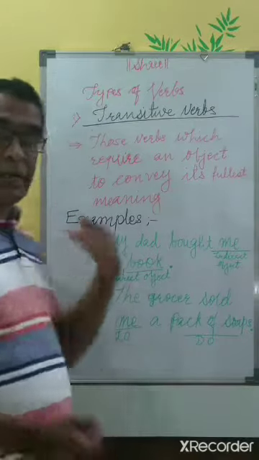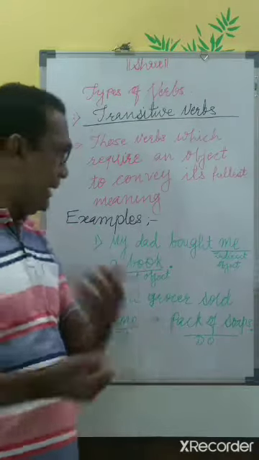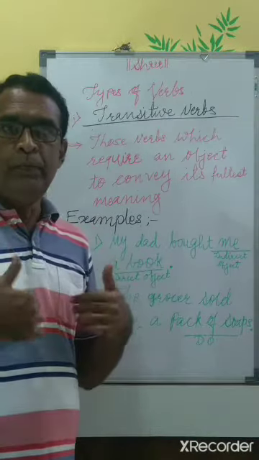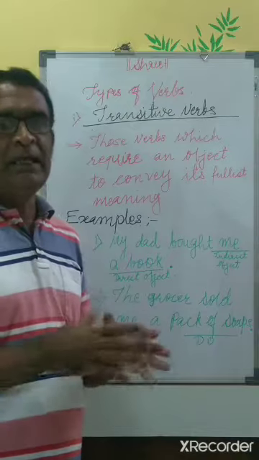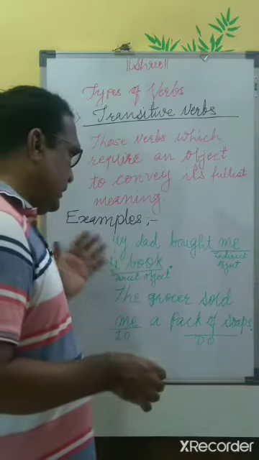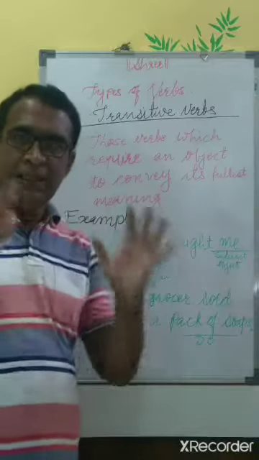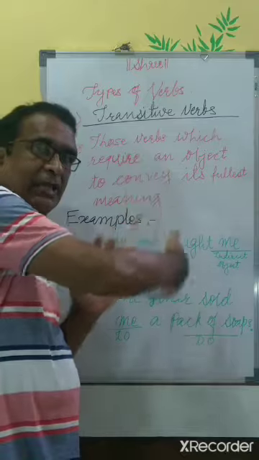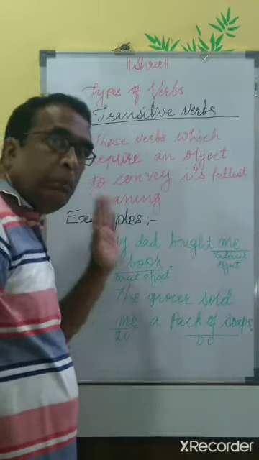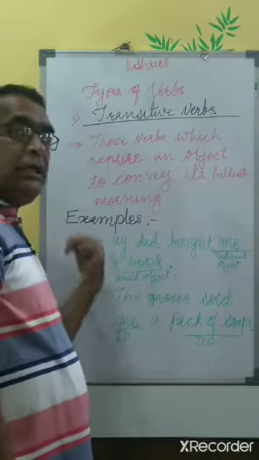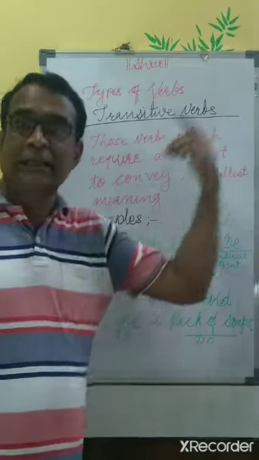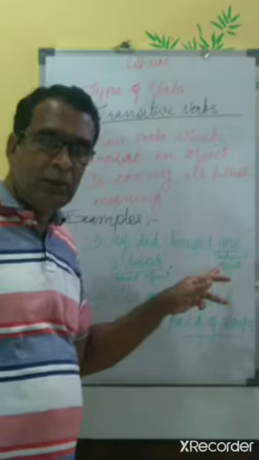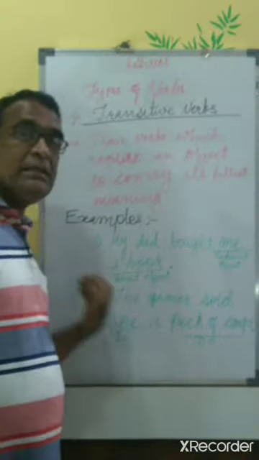So when I say my dad bought me a book, me is an indirect object, and a book is a direct object, because the action of buying is actually related to a book rather than me. So here me as a pronoun is an indirect object and a book is a direct object.